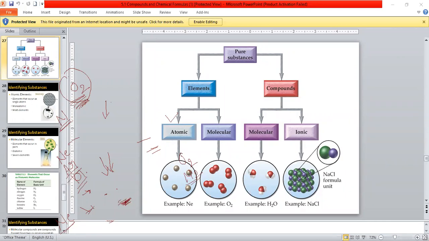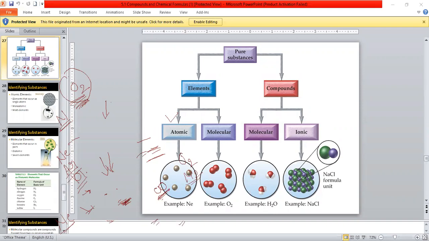Okay, but some gases always exist in diatomic form. Diatomic means they exist in molecular form. What do you mean by molecule? When two atoms combine chemically and join together, it is called a molecule. Can you see this picture?